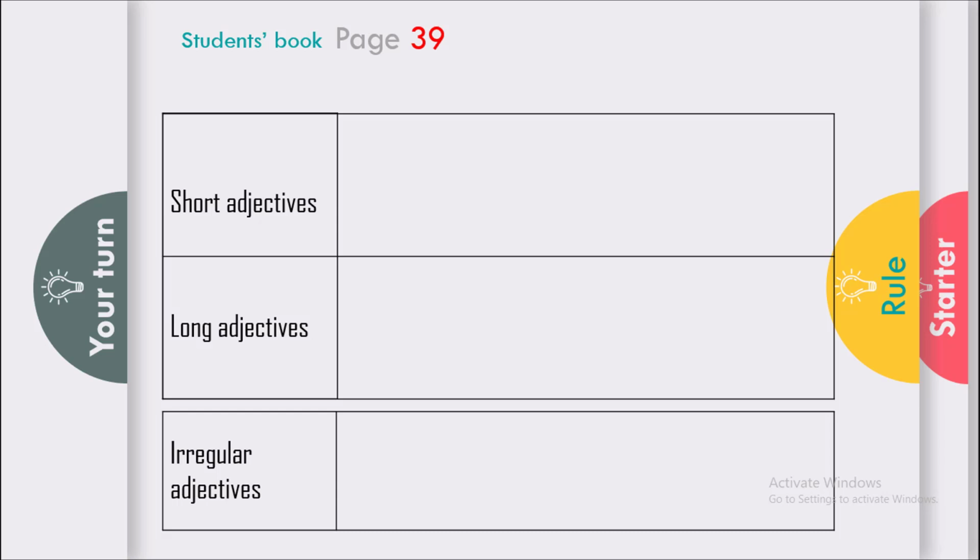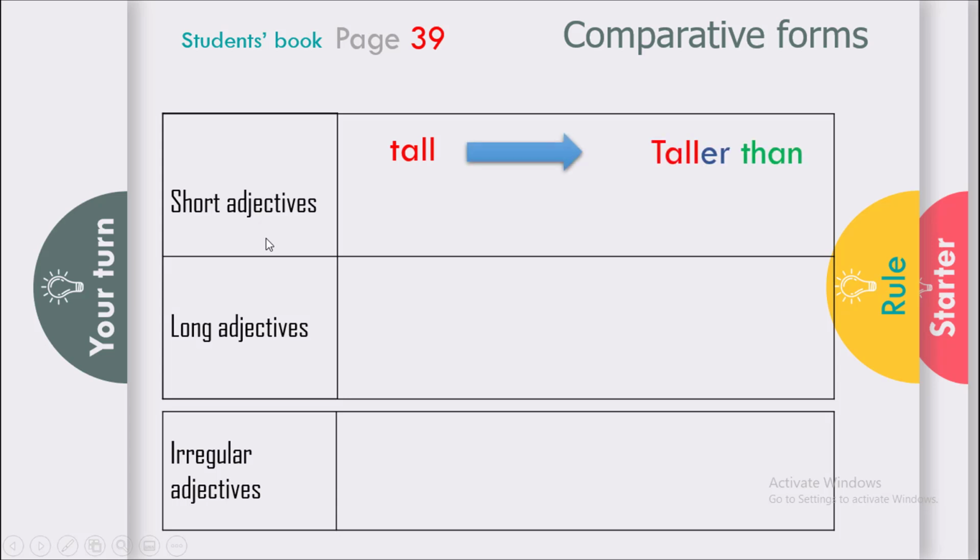Now here is the rule. In short adjectives, tall becomes taller than, like in the example, and short becomes shorter than. A question, sir, are these all the adjectives that the rule applies to? No, these are only examples. Tall and short, hungry, angry, quick, fast, smart, they are all short adjectives. When you have a short adjective, you use er plus than. Okay? What about long adjectives?